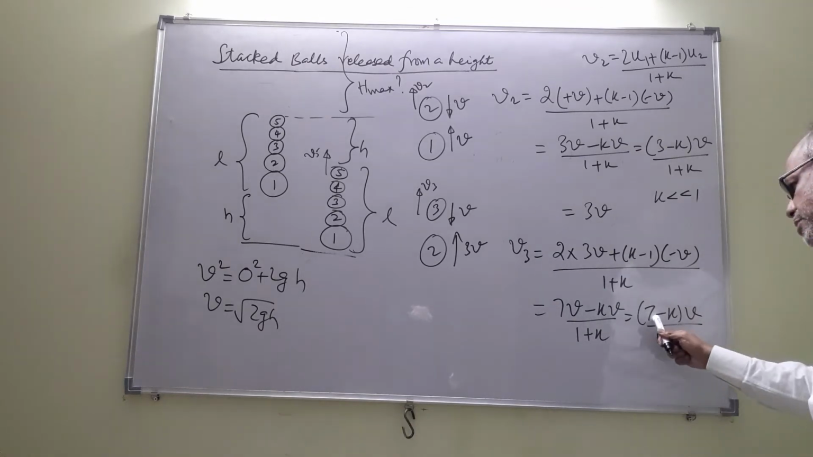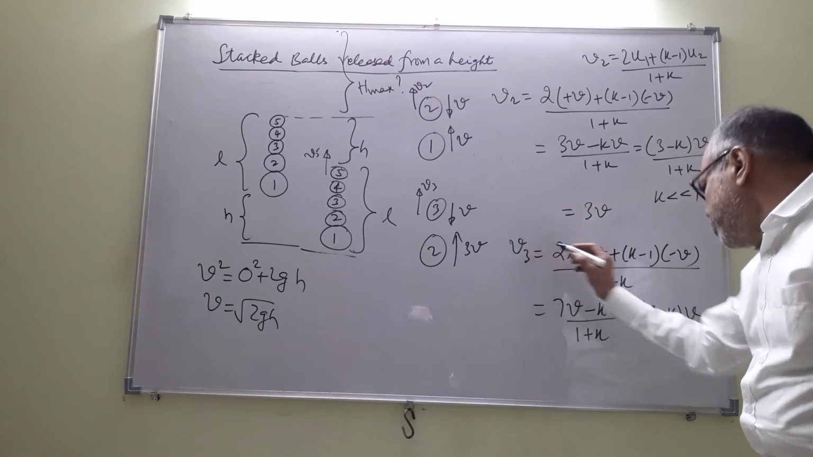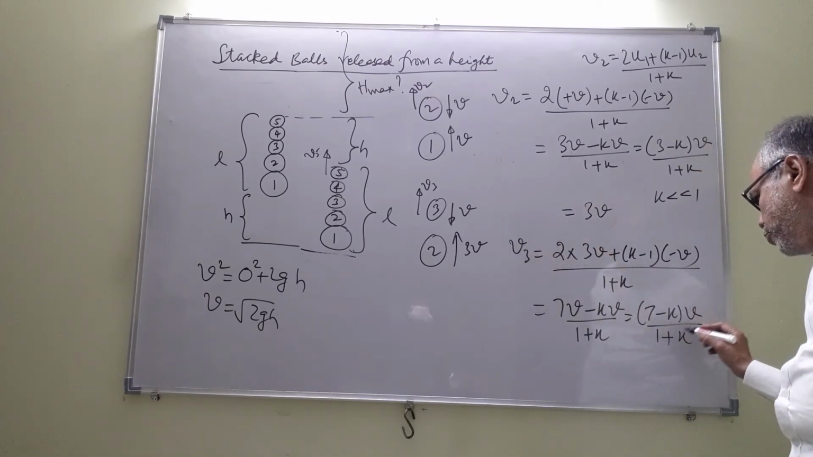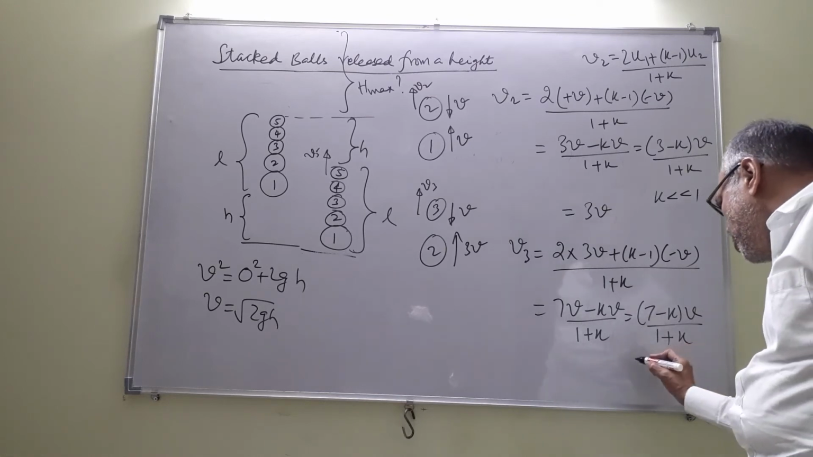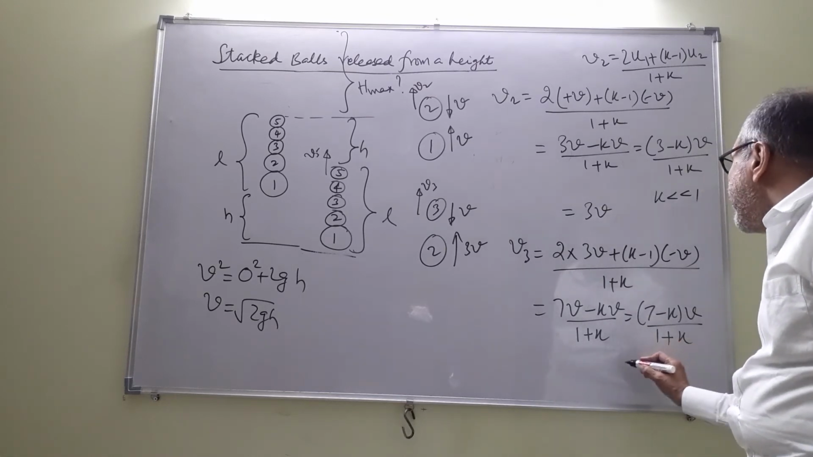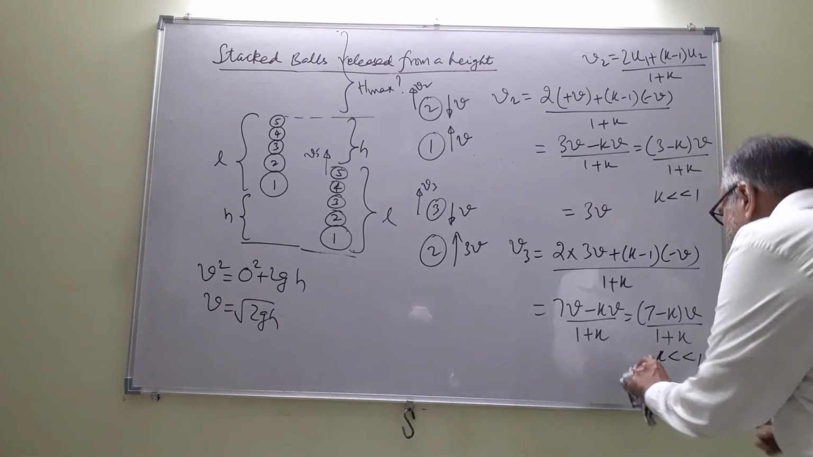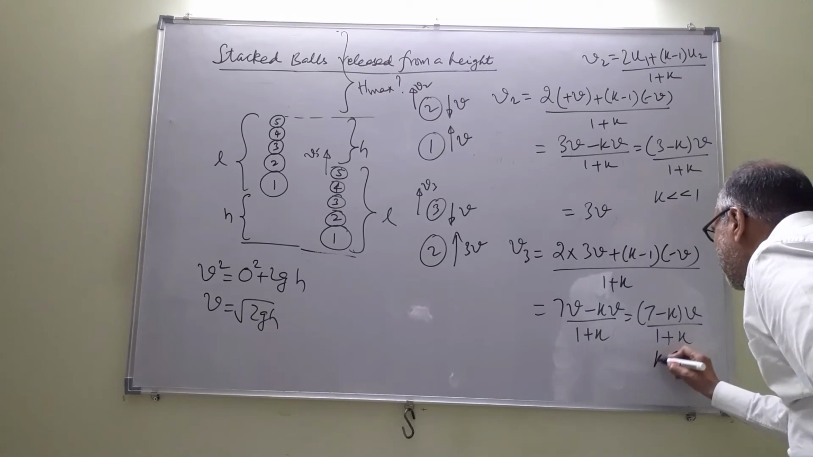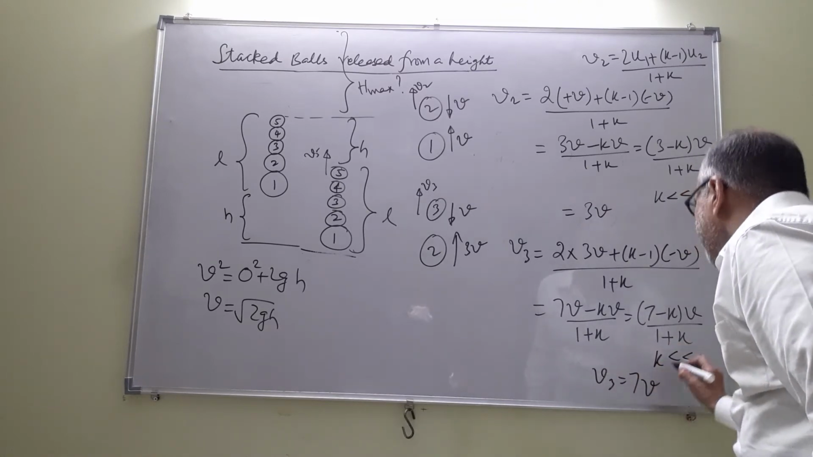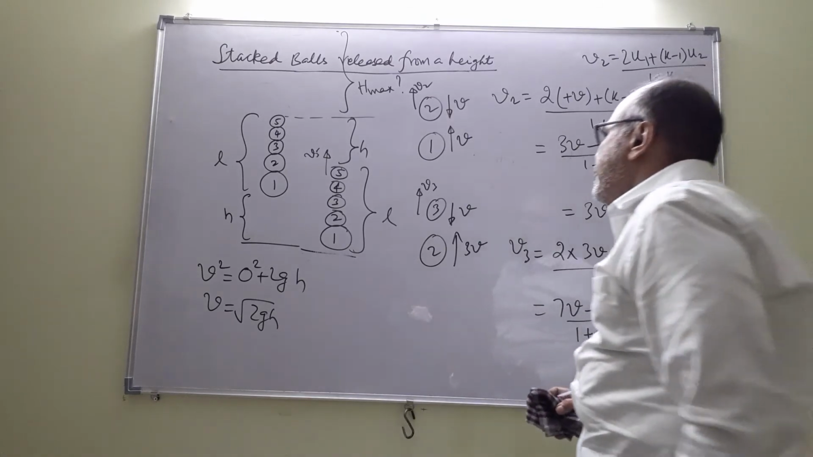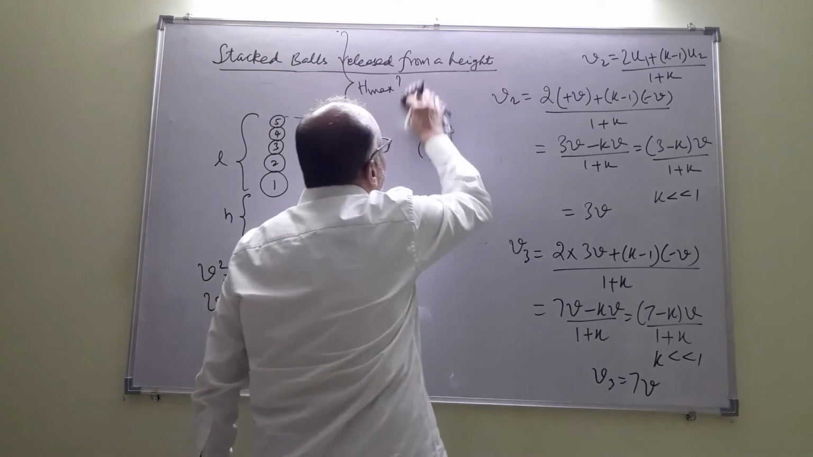Again, we will maximize the numerator and minimize the denominator for maximum value of v3. So k should be much less than 1, as small as possible. If I put k much less than 1, I will get v3 as 7v. v3 will be 7v. Now, let us see the collision between 3 and 4.